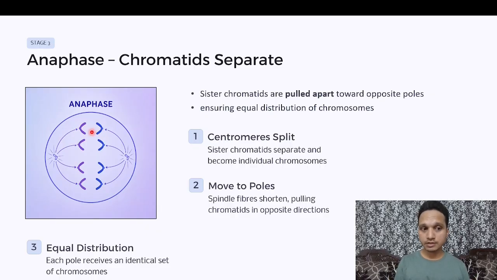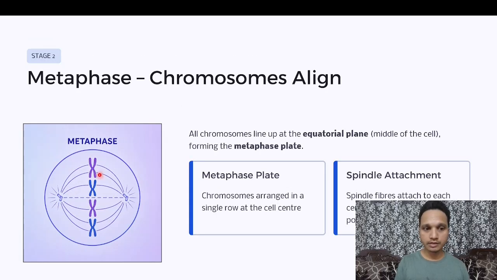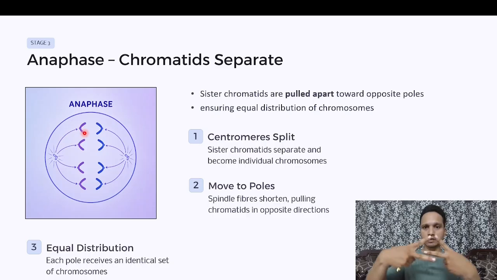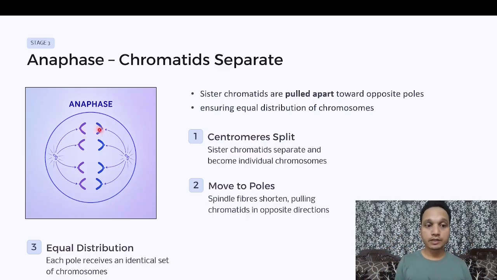As you can clearly see here, these were attached previously. Okay, these are attached over here, and in this case, you can clearly see that the chromatids are getting separated from each other. The two which were like this, now they are getting separated, and spindle fibers are pulling them in the opposite direction. One side, the spindle fiber is pulling at this end, and on the other side, the spindle fiber is pulling the chromatids at the other end.